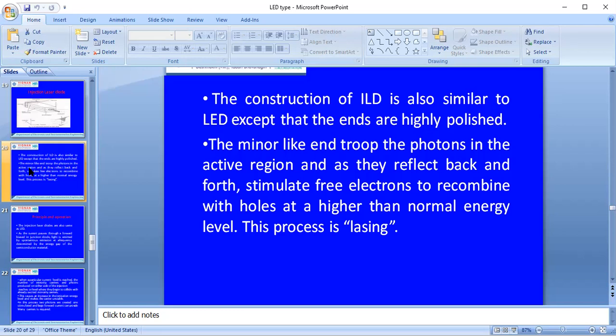The photons are trapped in the active region, and as they reflect back, they can stimulate free electrons to recombine with holes from the higher state to a lower energy level. Such a process is called lasing. So it is called the injection laser diode.